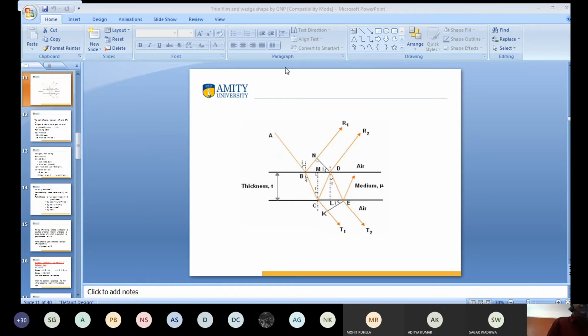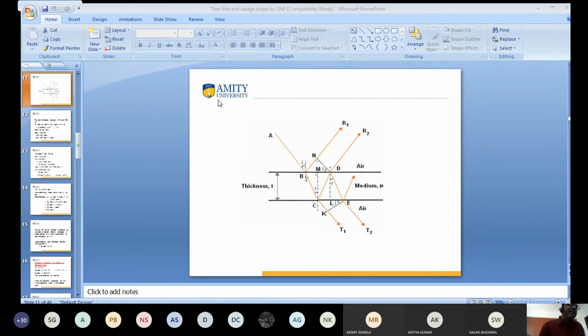This is known as division of amplitude. Division of amplitude means two reflected rays of light. The two reflected rays of light interfere and an interference pattern is observed. This is known as interference due to thin film.